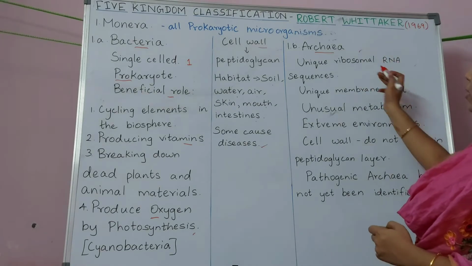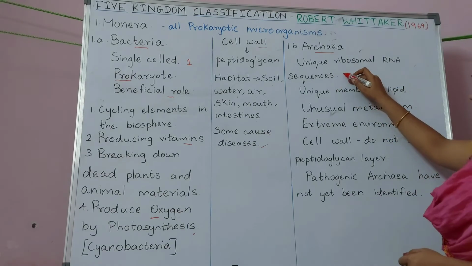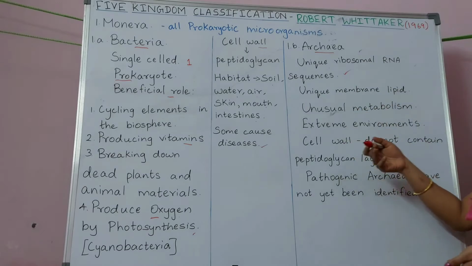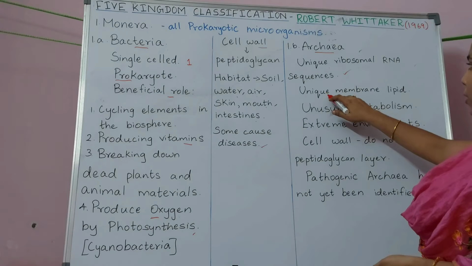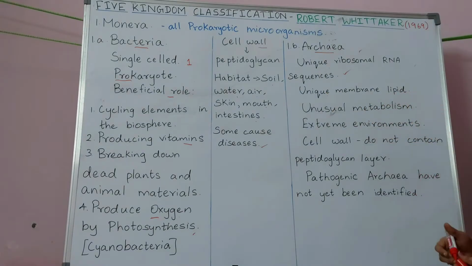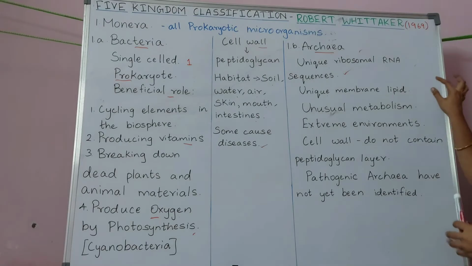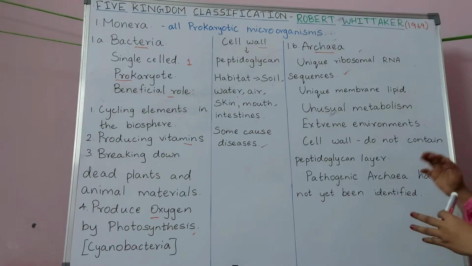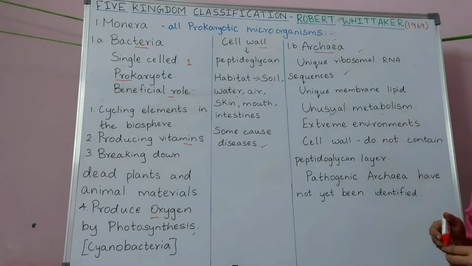So archaea has unique ribosomal RNA sequences, which were discovered after 1969, and it has a unique membrane lipid. For example, it has archaeol, that is diether lipid, in its cell membrane, which marks them unique from all living creatures. And they also have an unusual metabolism, like some of them are methanogens, some of them are chemolithotrophs,